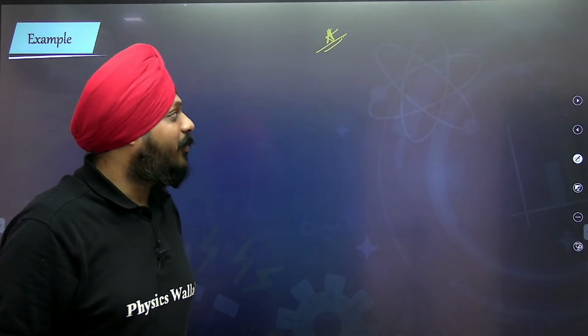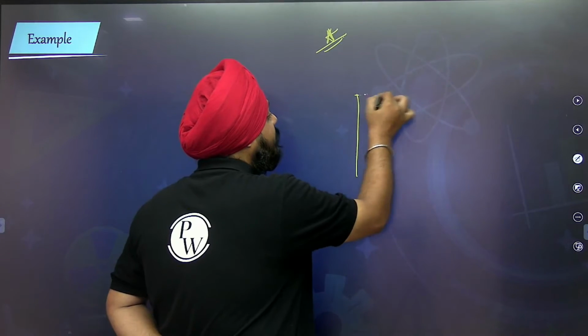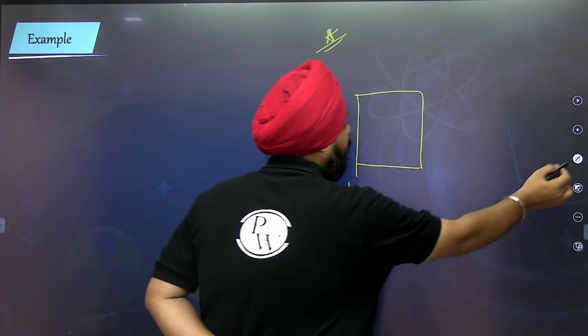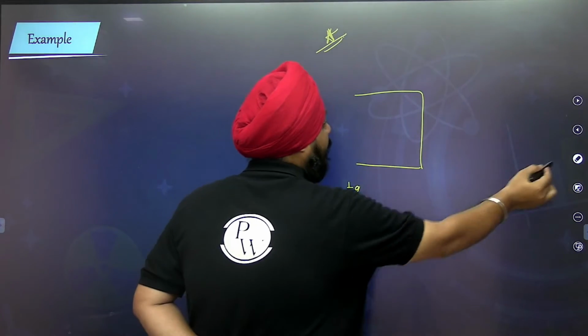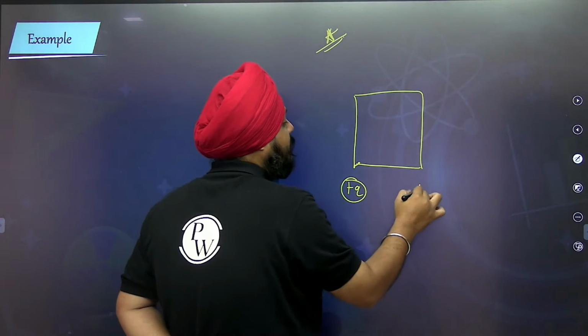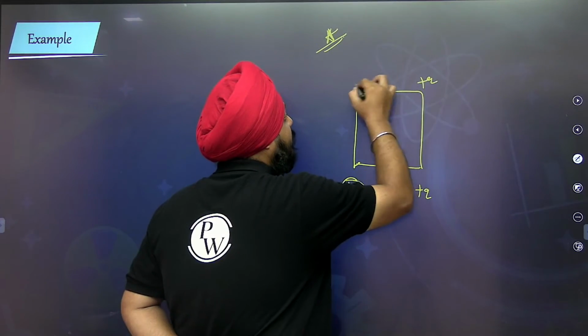Let's change the configuration of the system. 4 charges are present at the vertices of a square: plus q, plus q, plus q, plus q.